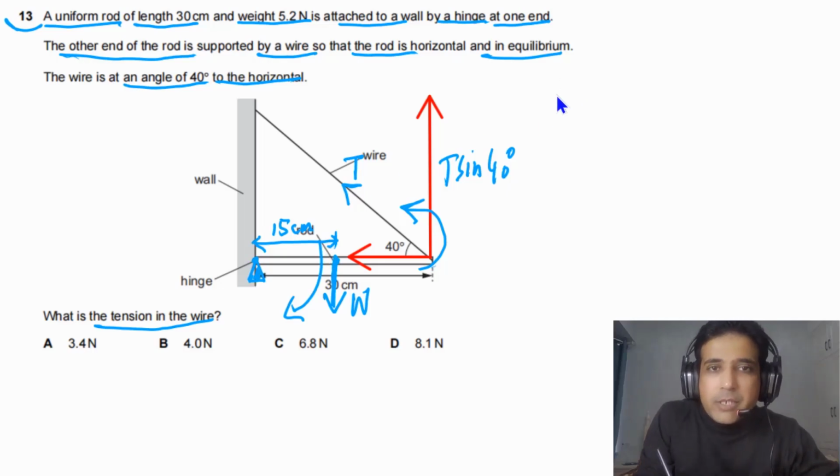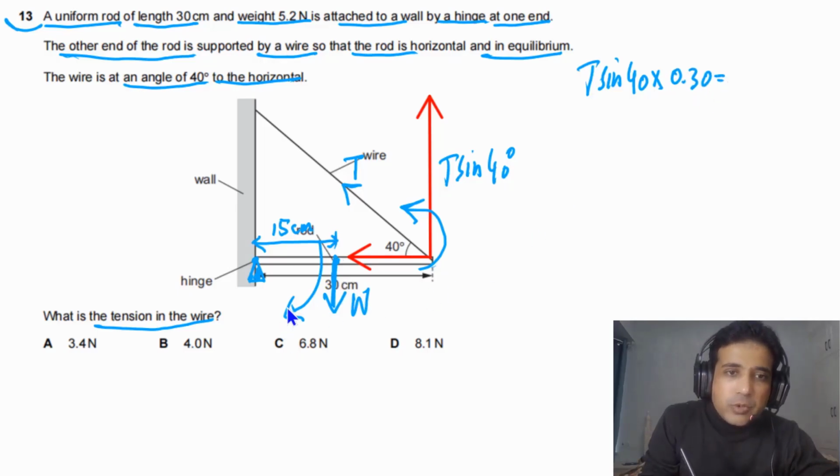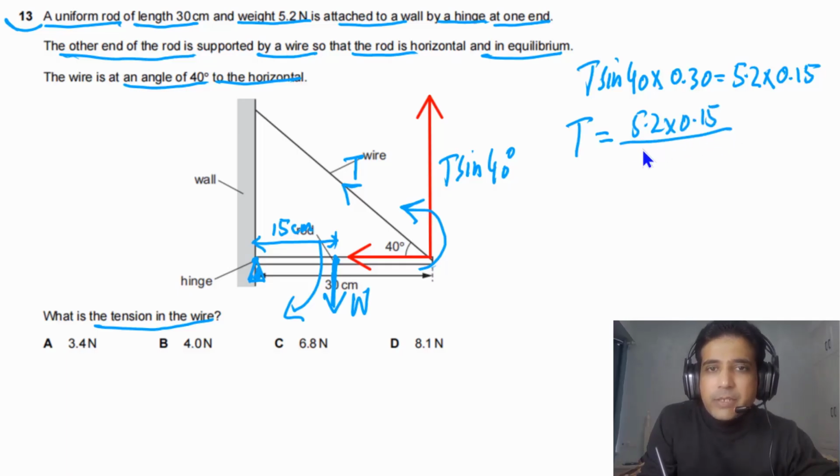So simply we can write T sine of 40 degrees, this is our anti-clockwise moment, multiplied by the perpendicular distance from the pivot, and the distance is 0.30. This has to be equal to the clockwise moment, that is W times the perpendicular distance. W is given, that is 5.2, times distance 0.15. From here we can find the value of T. So T will be equal to 5.2 times 0.15 divided by 0.30 times sine of 40 degrees.